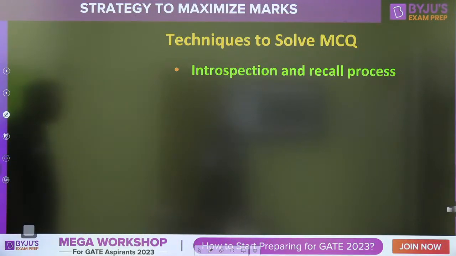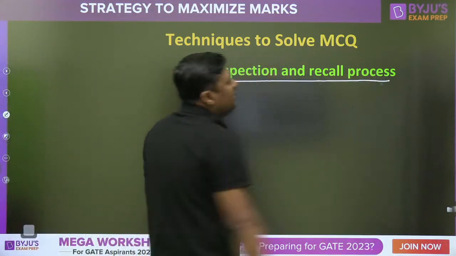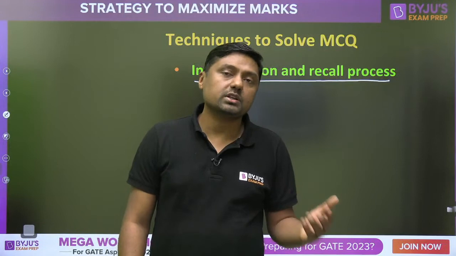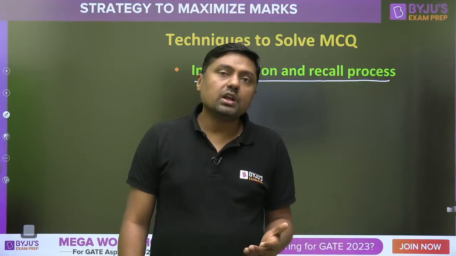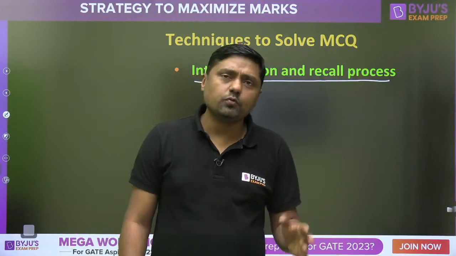Second one, introspection and recall process. You have to recall the data. Now you have 6 days, right? Around now it is 27th, so 27th and then 6th. For electrical and electronics around 10 days, and for civil and mechanical and other branches it is around 15 days.